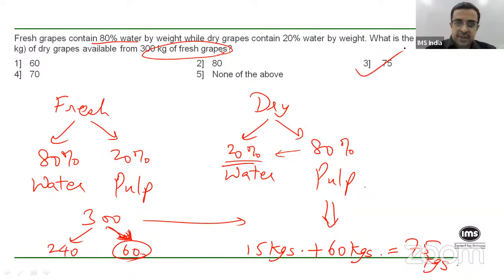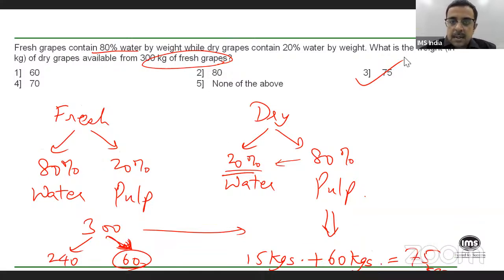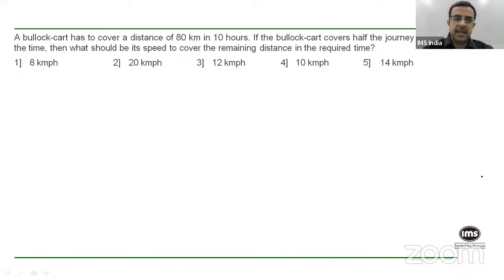So 300 kgs of fresh grapes give you 75 kgs of dry grapes. All right. I hope that is clear, guys. Okay. All right, let's move on.